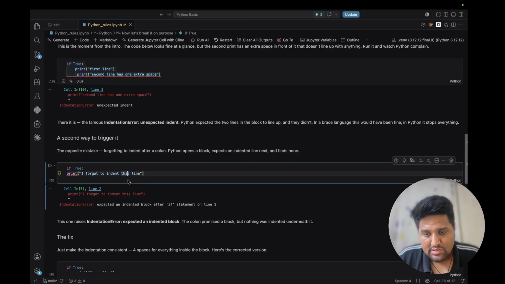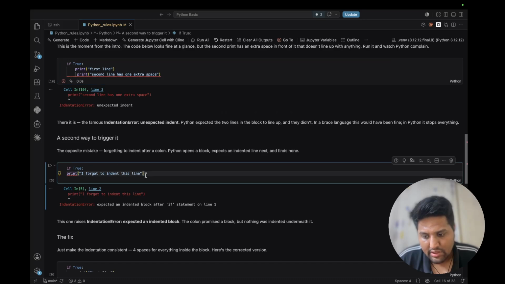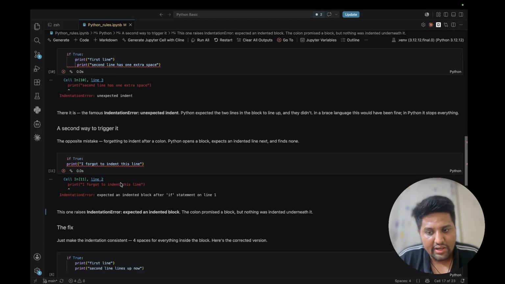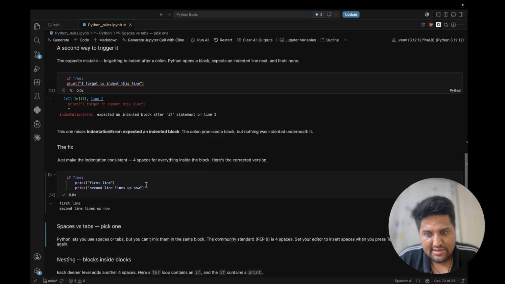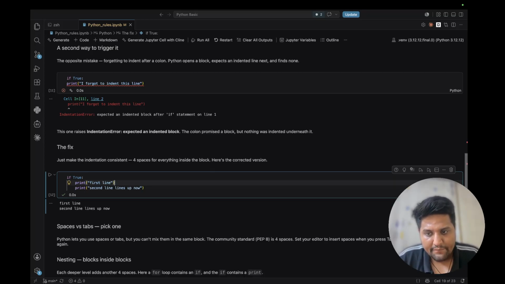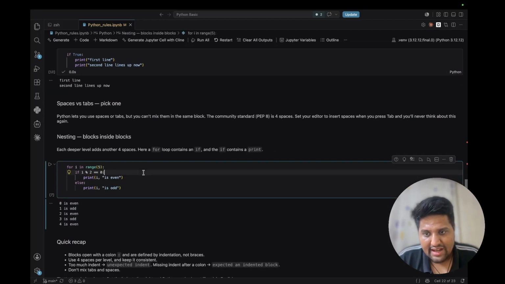This is the same error which we have already seen above, but in a different format. You can see, expected an indented block after if statement on line one. Now we have just fixed this error. Just remember 4 spaces or a single tab. 1, 2, 3, 4. Or you can use a single tab as well. Run it.